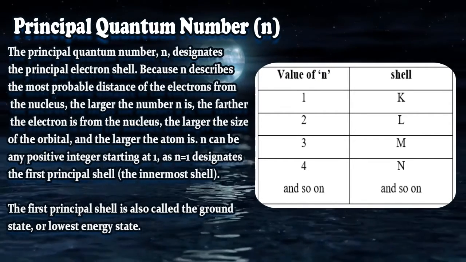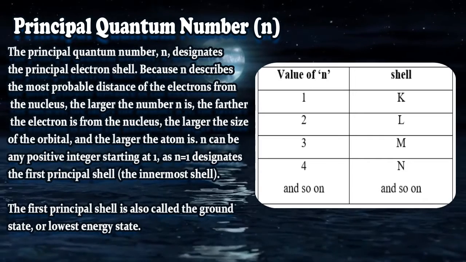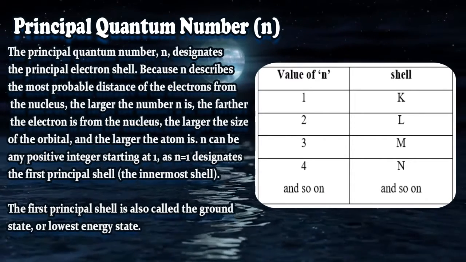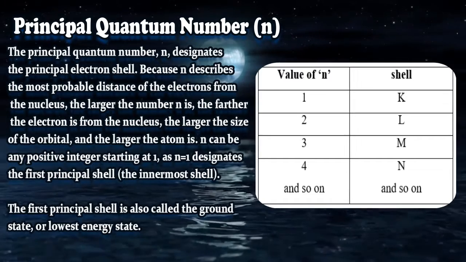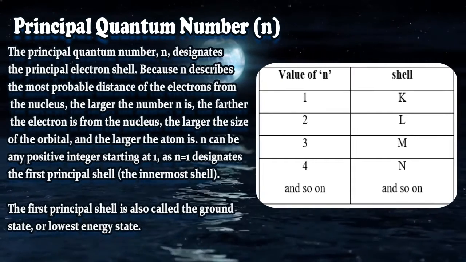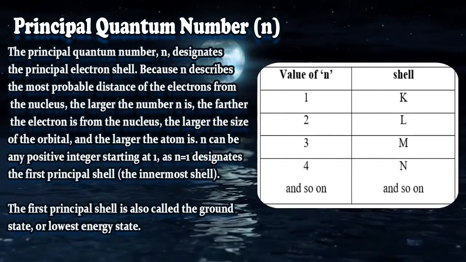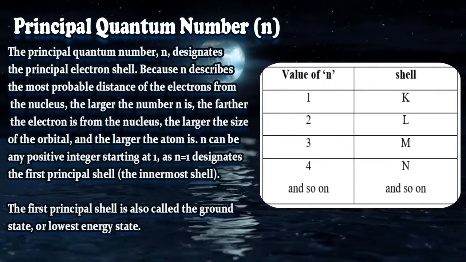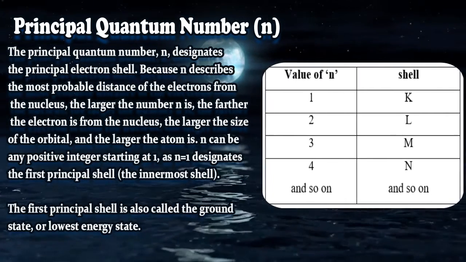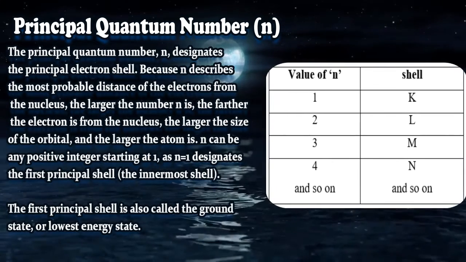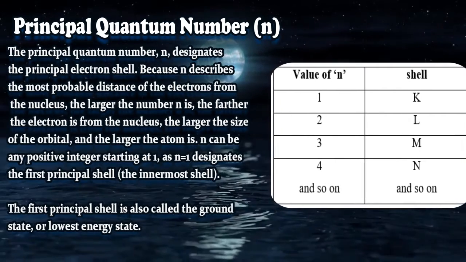Okay. Now the S, P, D and F subshells have values like this: S has value 0, P has value 1, D has value 2 and F has value 3, right? 0, 1, 2, 3. Okay.